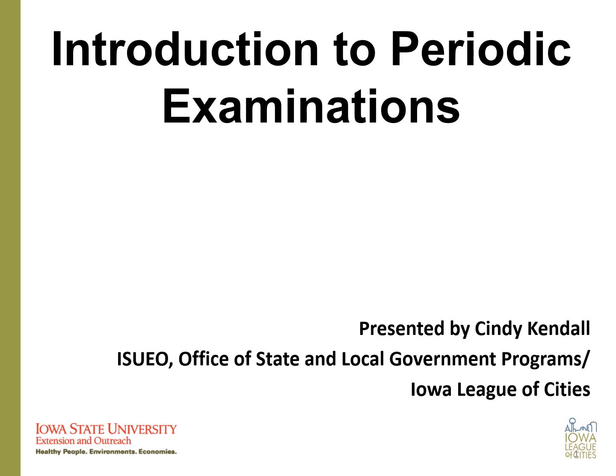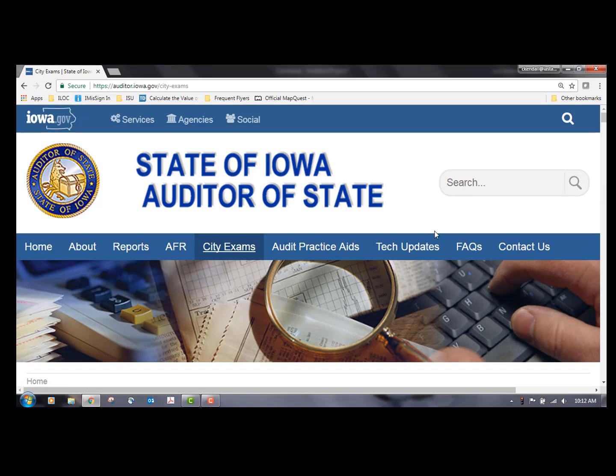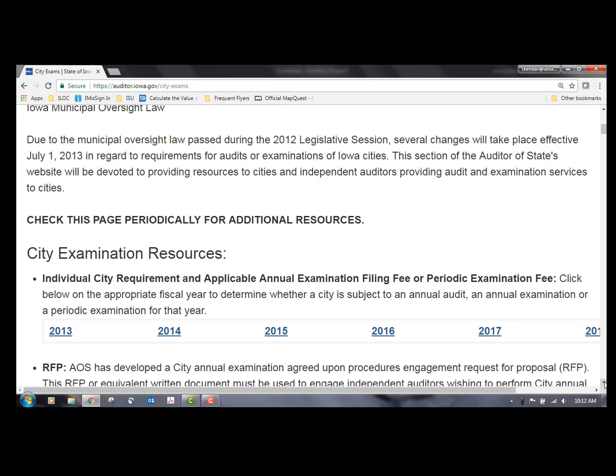First of all, we're going to go to the Auditor of State's website where you're going to find many tools. So here's the URL, https://auditor.iowa.gov. Once you get there, you need to go to the city exams in the ribbon at the top of the page. By clicking on that, you'll get to a number of different tools. So let's slide down here and we'll look at what's out there.